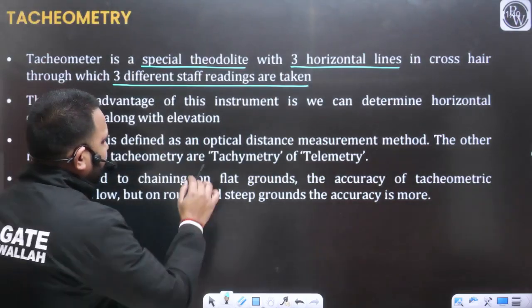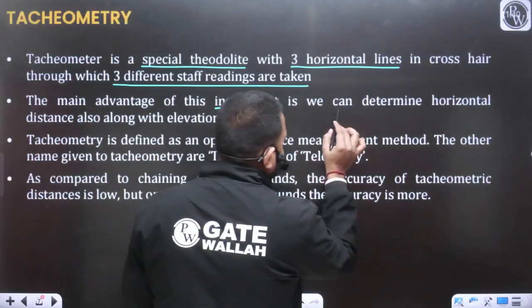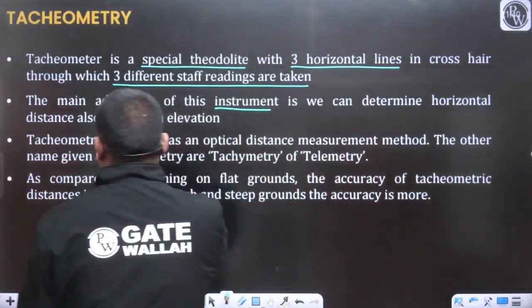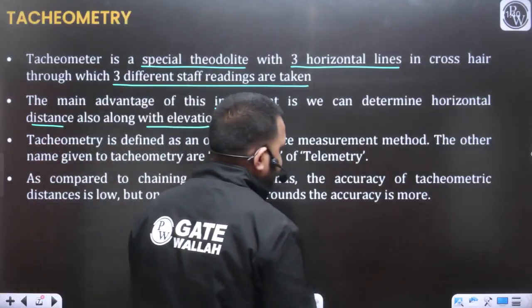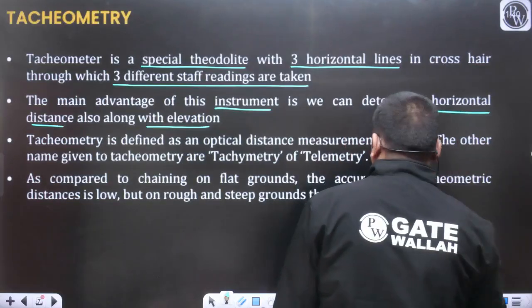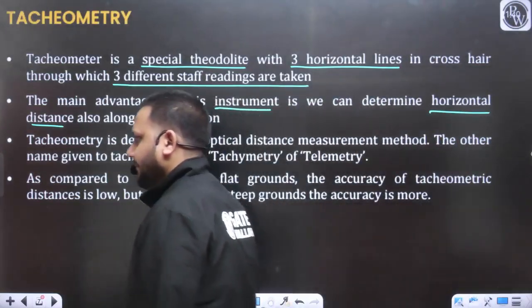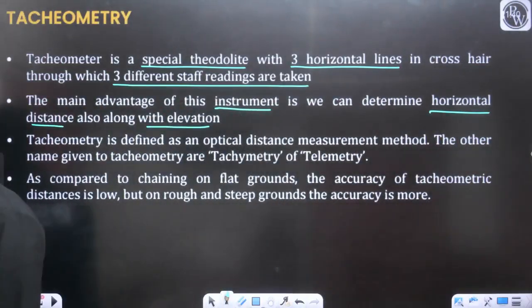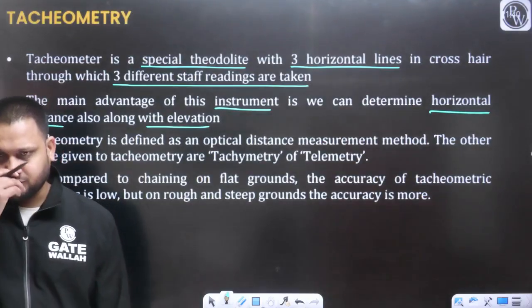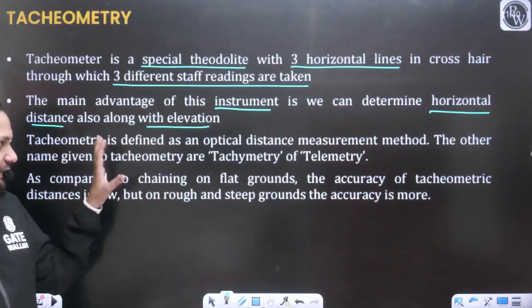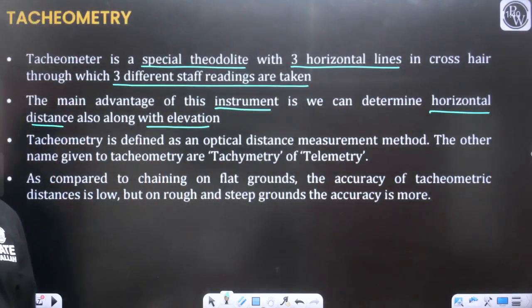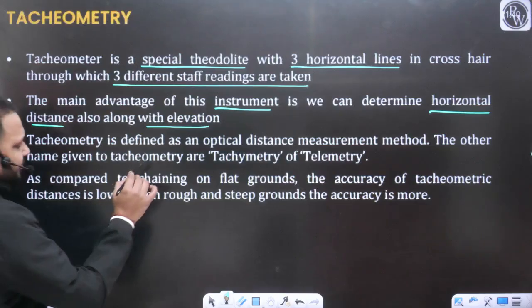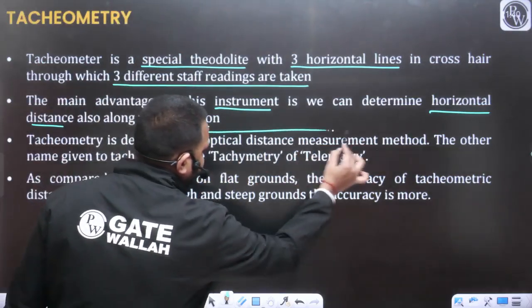The main advantage of this instrument is that we can determine the horizontal distance along with the elevation. So in the case of undulated or uneven areas, with the help of this instrument, we can measure the horizontal distances as well as define the elevation. So tacheometry is defined as an optical distance measurement method.